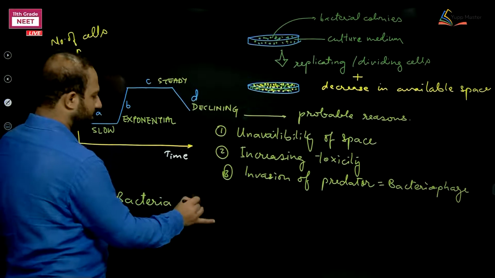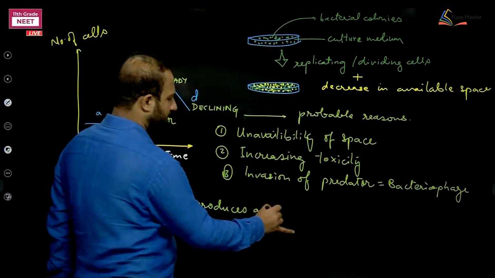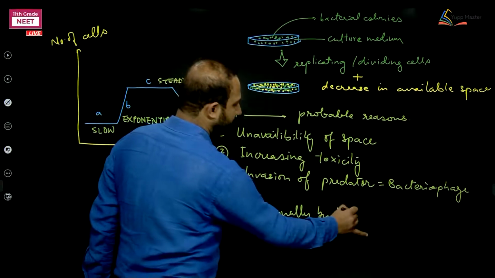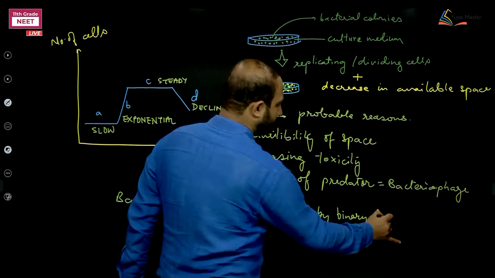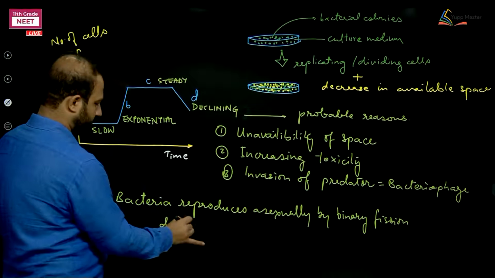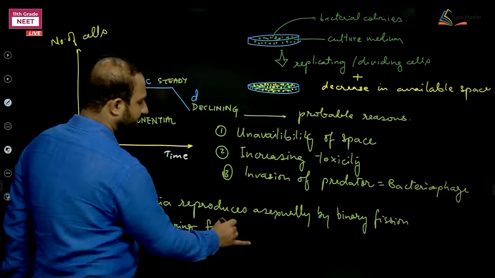Bacteria reproduce asexually by binary fission during favorable conditions.